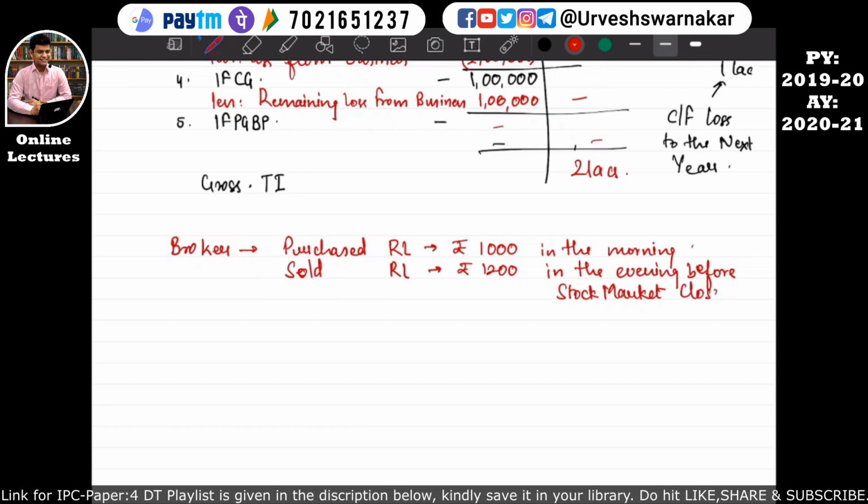So basically the price of Reliance Limited shares was rupees 1000 in the morning, but before the stock market gets closed the value of Reliance Limited shares went up to 1200. That means by doing this purchase and sale he has earned a profit of rupees 200. I hope this is quite clear.